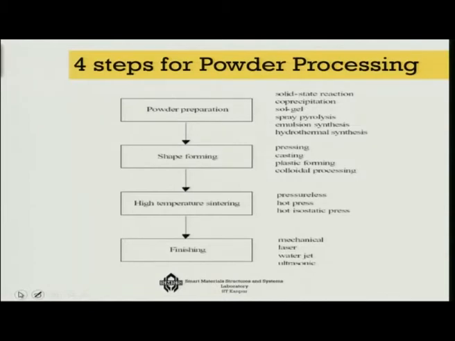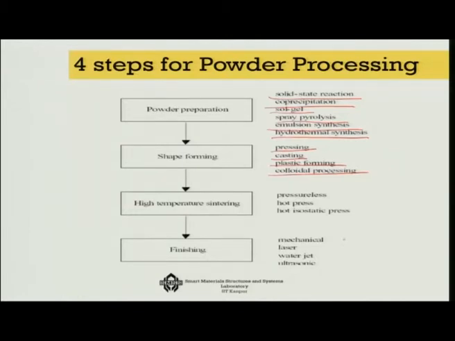Now there are many ways in which you can make the powders. Of course, you can use solid state reaction, co-precipitation, sol gels, which does not need heat, or spray pyrolysis, emulsion synthesis, hydrothermal synthesis. Also for shape forming, you can use pressing, casting, plastic forming, colloidal processing, so that you can give the required shape of the actuator.